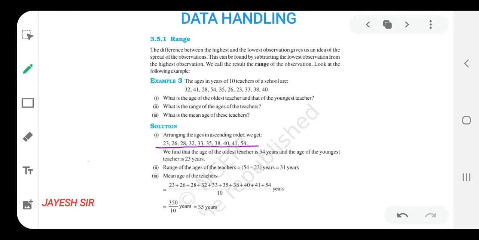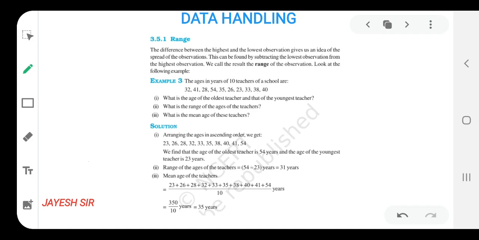Now what is to be said? Find the age of the oldest teacher. Which one is the oldest teacher? 54 years. The age of the oldest teacher is 54 years and that of the youngest teacher is 23 years. After arranging it in the ascending form, we can easily say without making any efforts which one is the oldest teacher and what is the age of the youngest teacher. I think you all might be getting it.